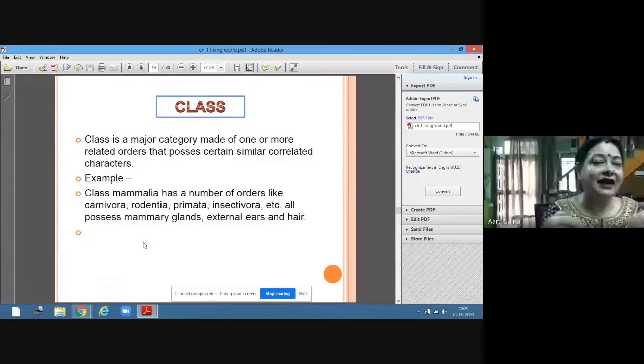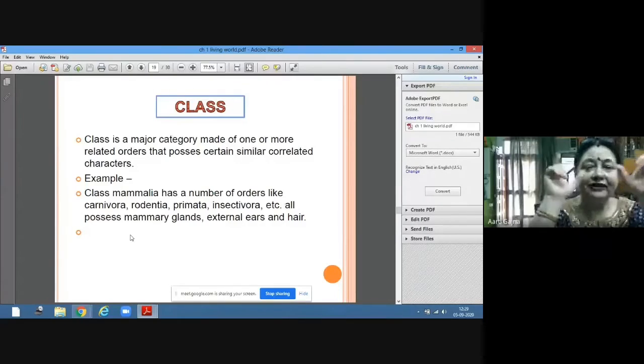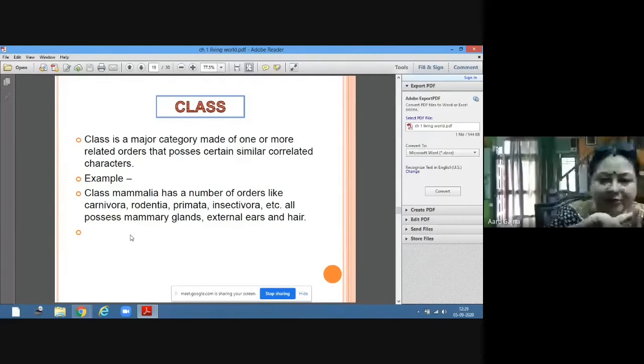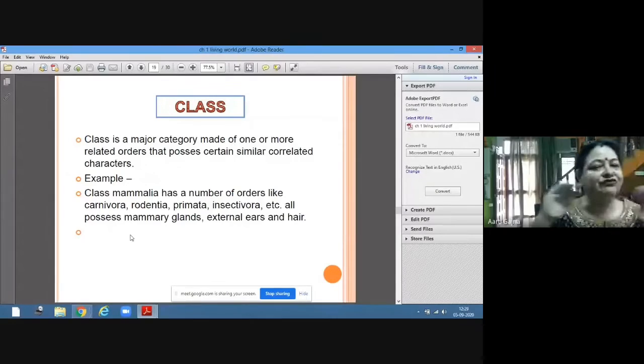Then class. Class is the next taxonomic category, made up of similar orders. So class is a major category made up of one or more related orders that possess certain similar correlated characters. For example, class Mammalia has a number of orders like Carnivora, Rodentia, Primata, Insectivora. All of them possess mammary glands, external ears and hair. So if these three characteristics are present, the class is Mammalia.